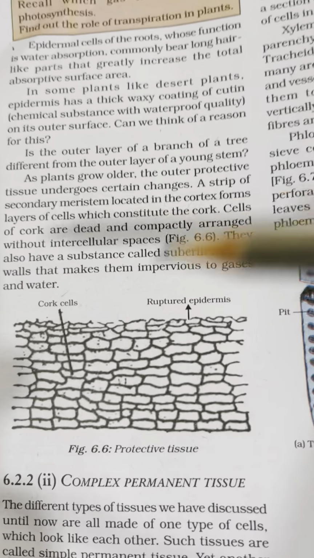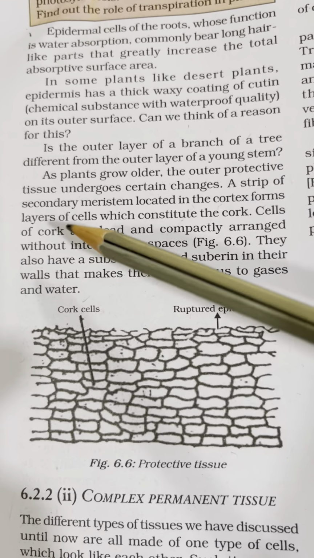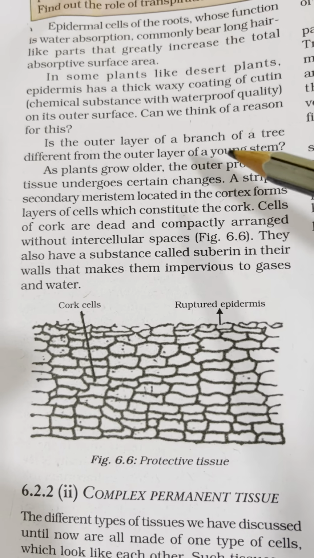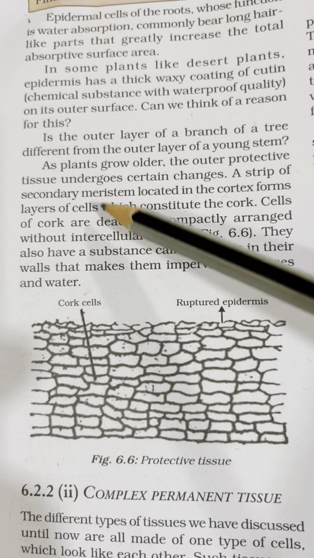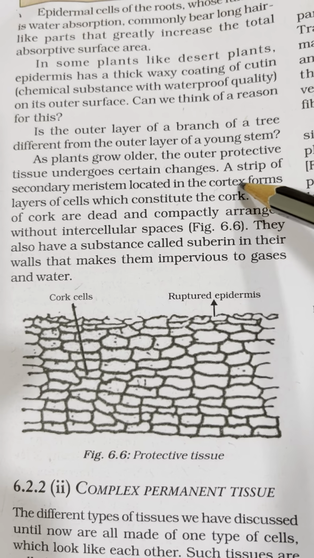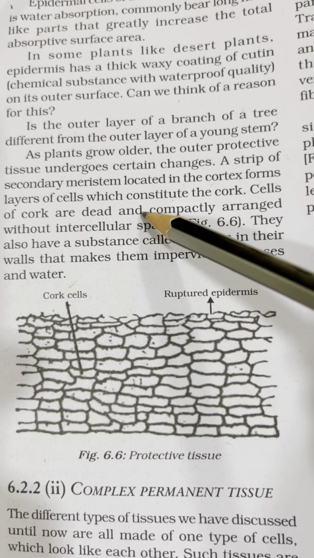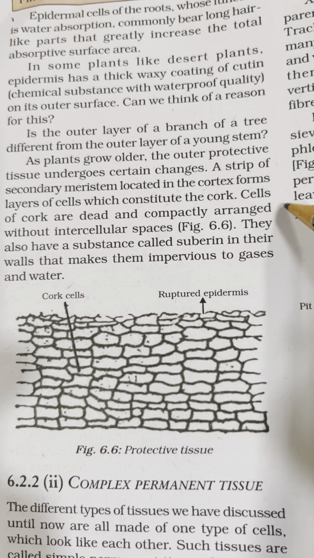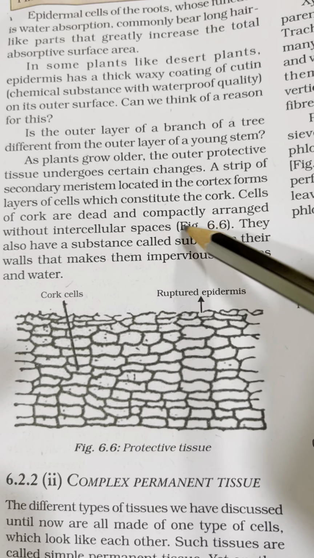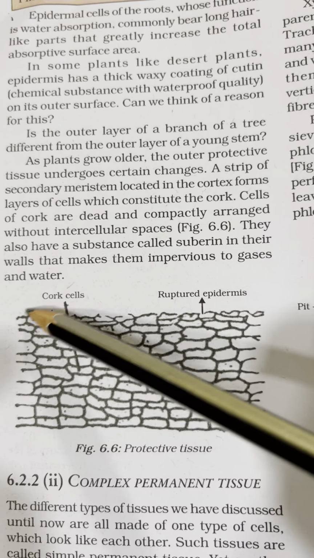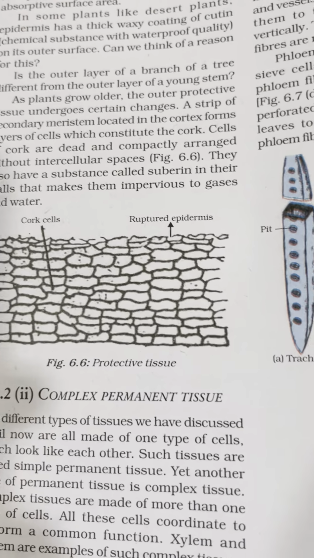As plants grow older, the outer protective tissue undergoes certain changes. A strip of secondary meristem located in the cortex forms layers of cells which constitute the cork. Cells of cork are dead and compactly arranged without intercellular spaces. See the figure.